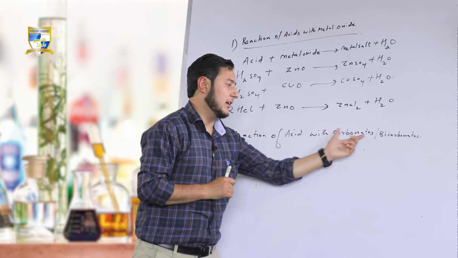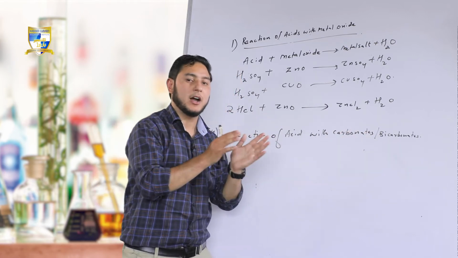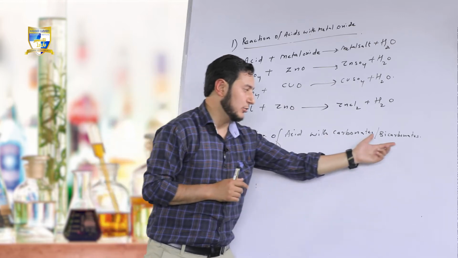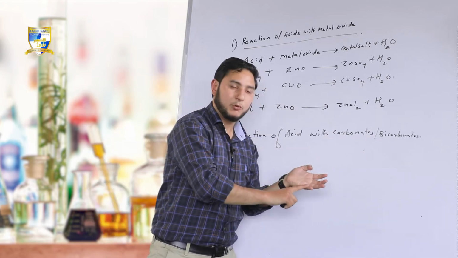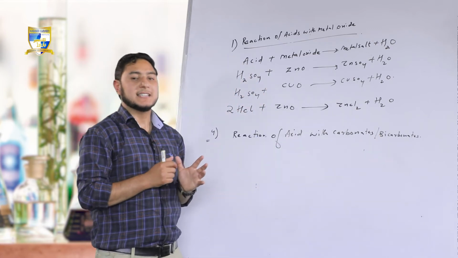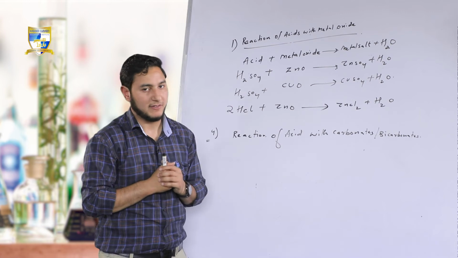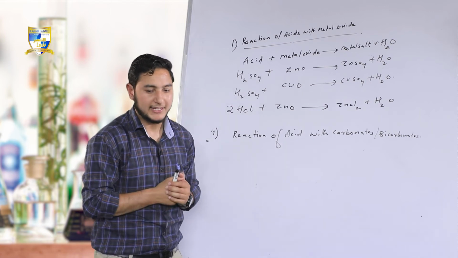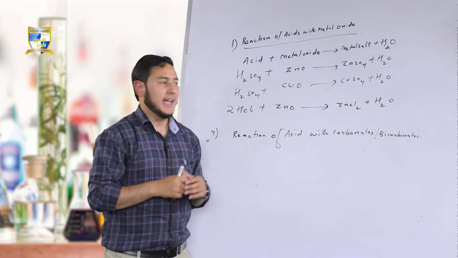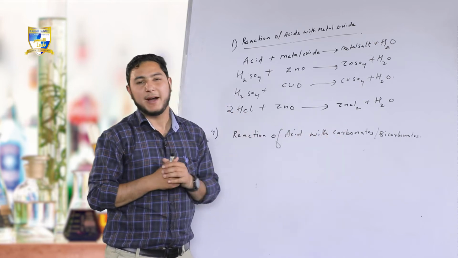Big difference between carbonate and bicarbonate. Carbonate only includes the metal and the carbonate component. Bicarbonate includes the metal, the carbonate component as well as the hydrogen. That's why bicarbonates are sometimes called metal hydrogen carbonates. Fine. I am telling again what happens when acids react with carbonates or bicarbonates.